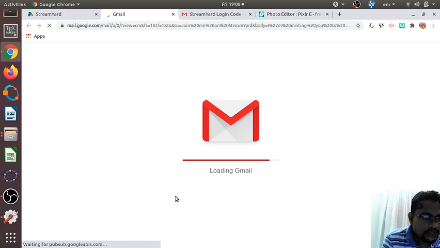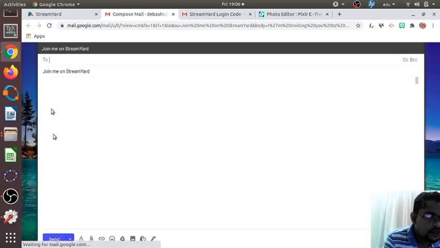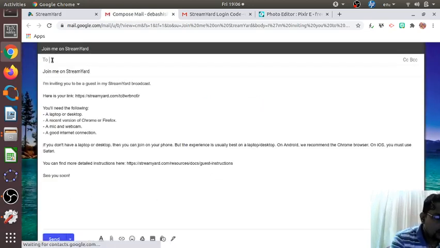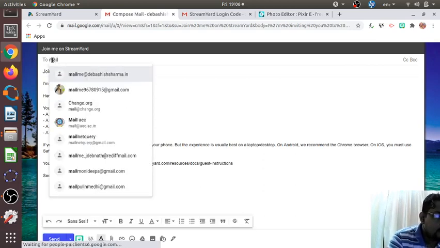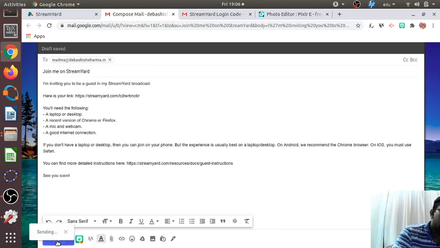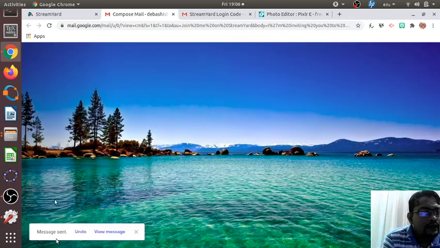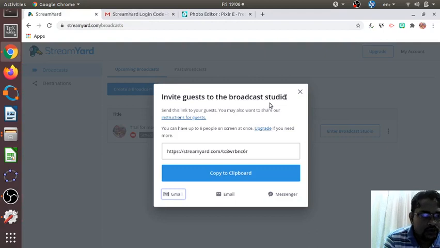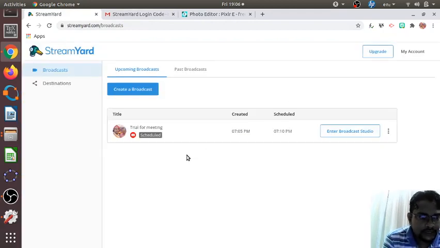The details of the meeting will be written there, with some short rules and all. You can send it to some guest that you want them to appear. Suppose I have sent it to mailme@debashissharma.in. So you can click send. This mail has been sent, so the invitation to appear on this meeting has been sent.